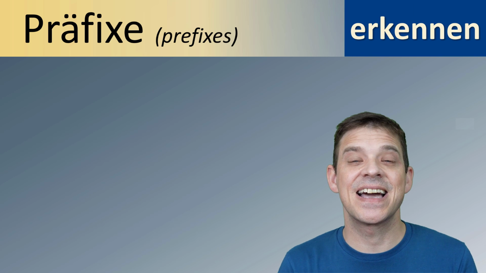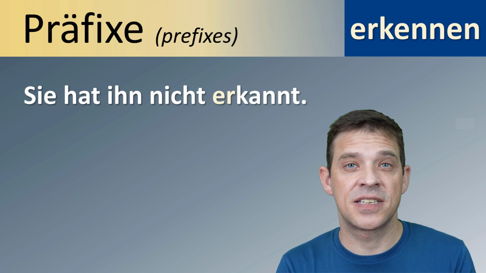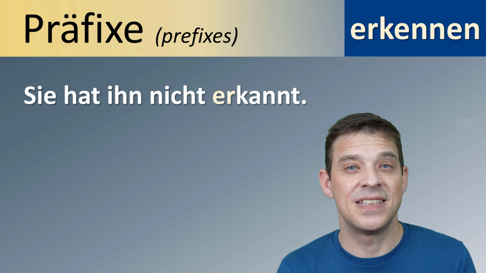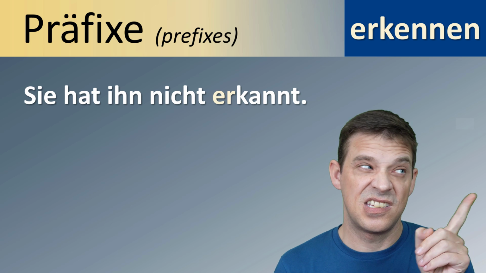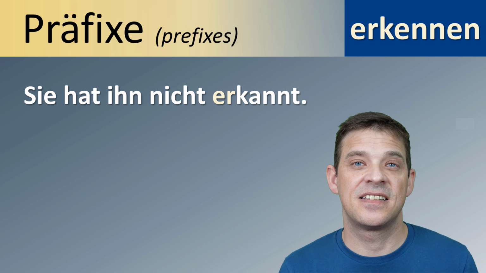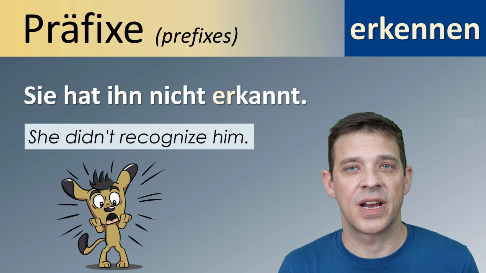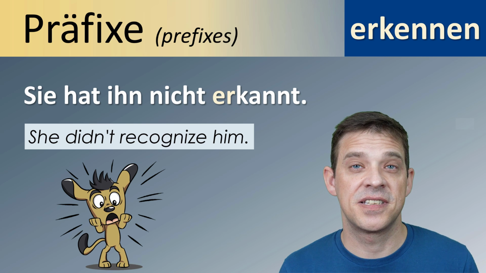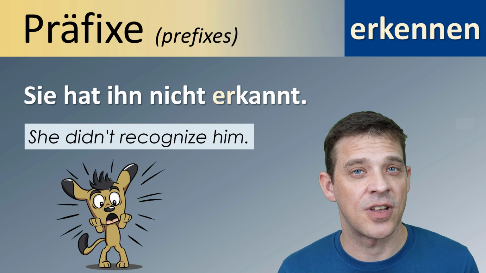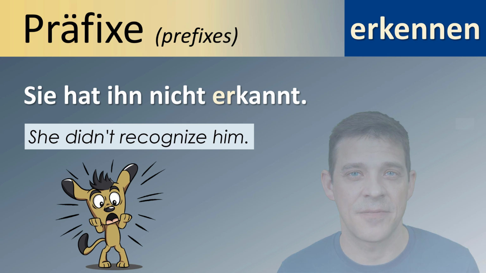Ein anderes Verb ist erkennen. Erkennen heißt to recognize somebody. Zum Beispiel, sie hat ihn nicht erkannt. She didn't recognize him. Erkannt ist das Partizip von erkennen. Und auch hier kein GE.